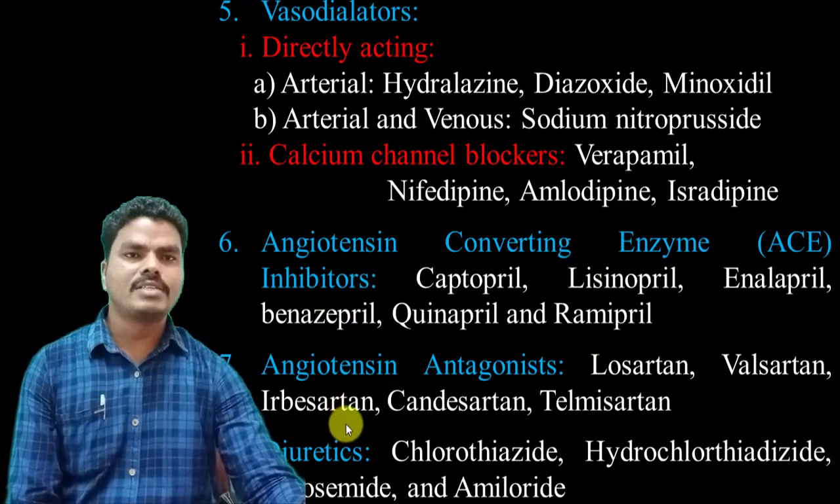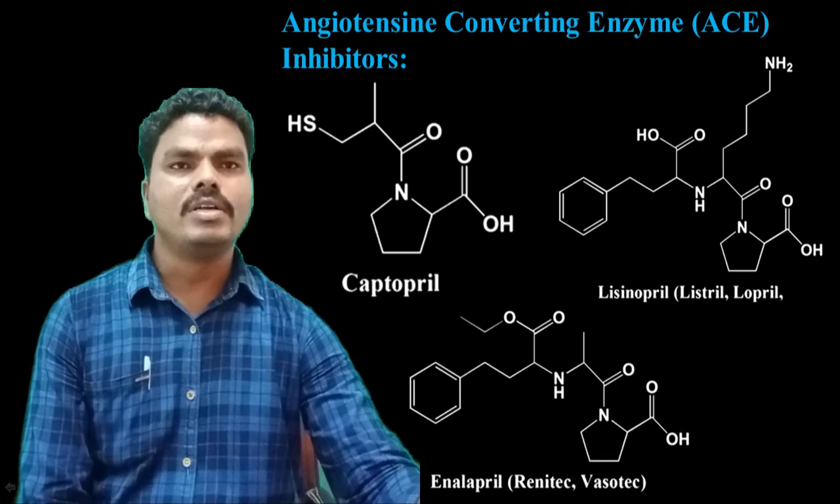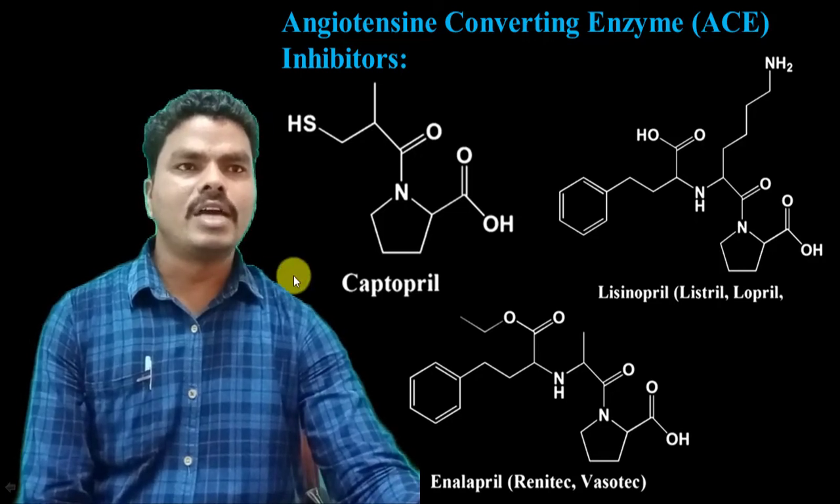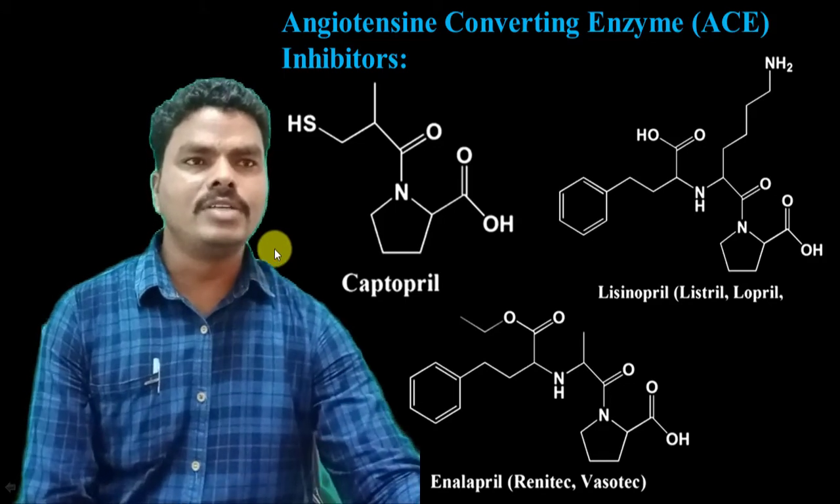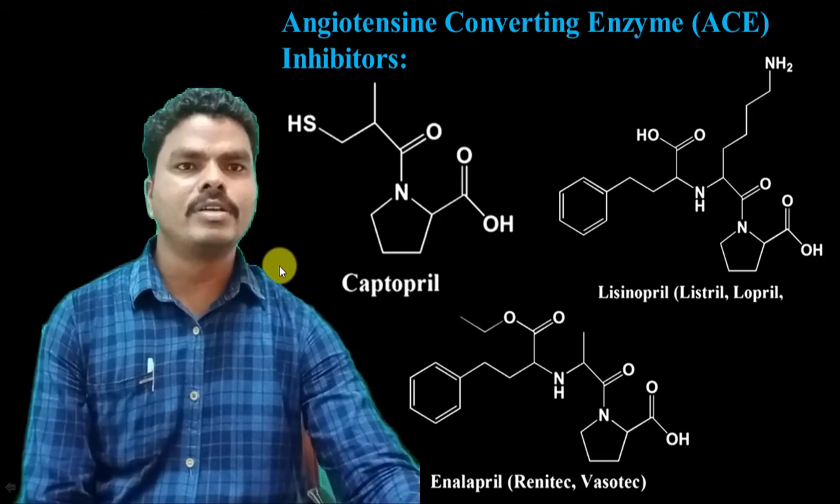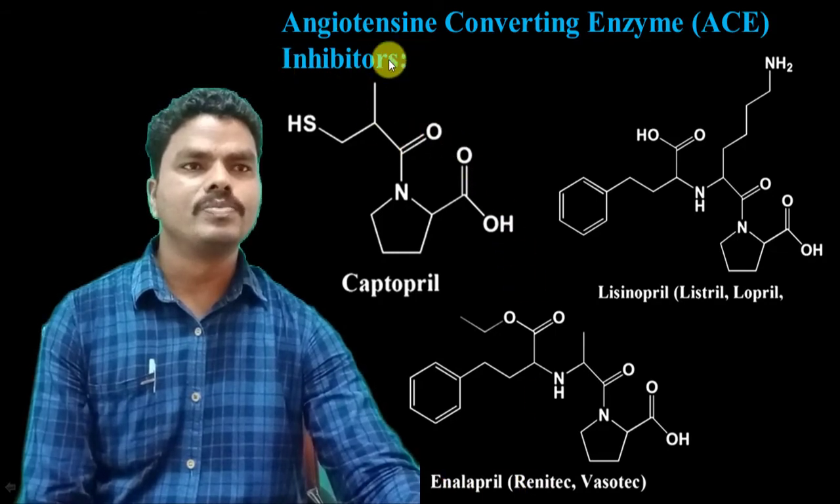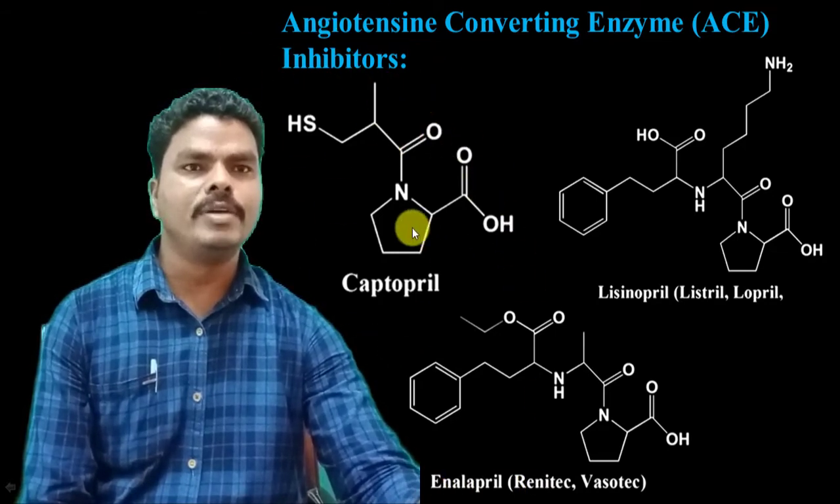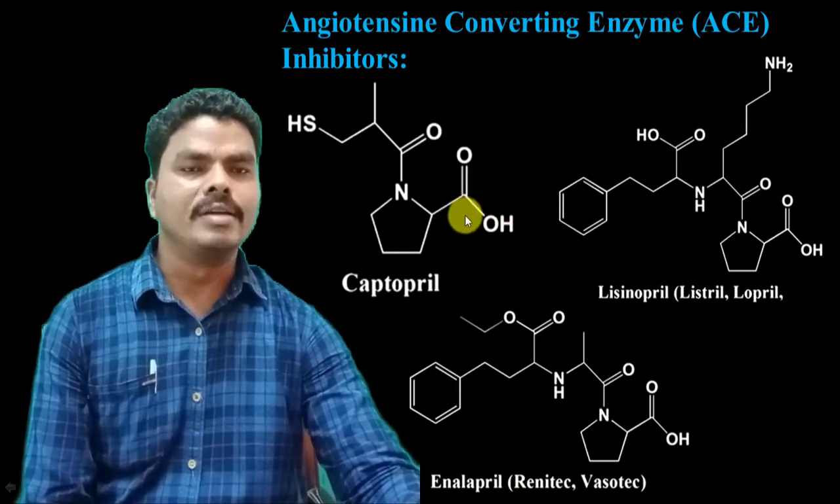And next we'll discuss the chemistry of these antihypertensive drugs. First we'll discuss the angiotensin converting enzyme inhibitors. Examples of angiotensin converting enzyme inhibitors are captopril, lisinopril, enalapril. They are also called ACE inhibitors. All the prils come under this category.